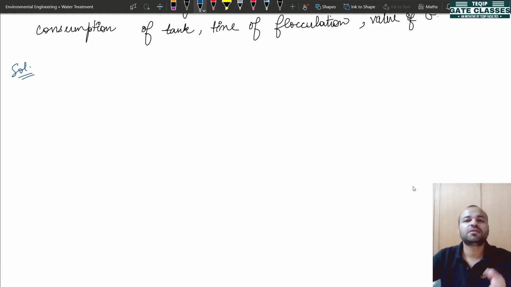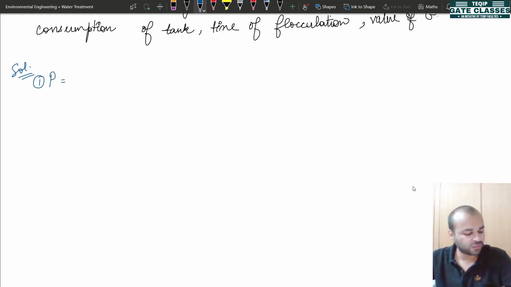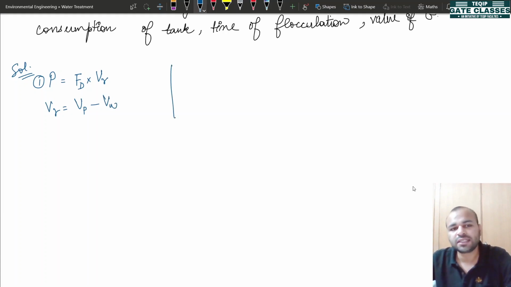Okay, so I hope you have solved this problem. Now let us begin. So firstly, what is asked? The power consumption for the tank is asked. The power consumption is given by the drag force multiplied by the relative velocity. We know that the relative velocity is the difference between velocity of pedals and velocity of water. Now a relation is given to us that velocity of water is 1 by 4th of the velocity of pedals. So we can use that relation.